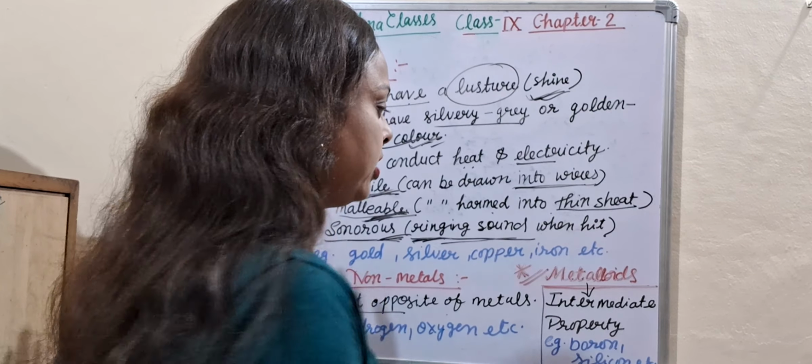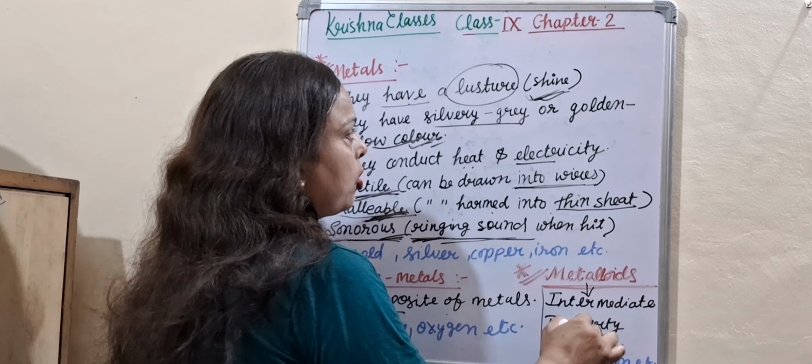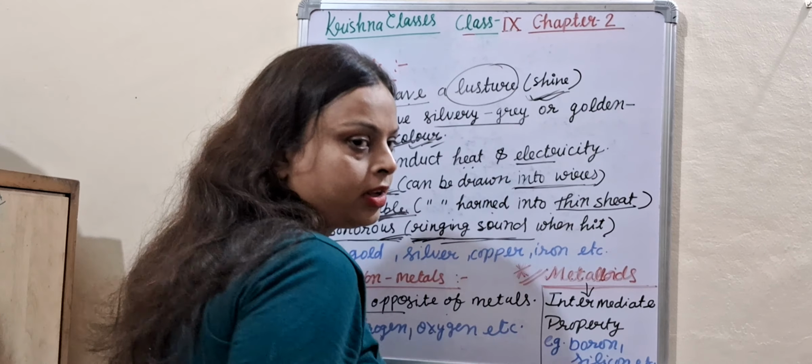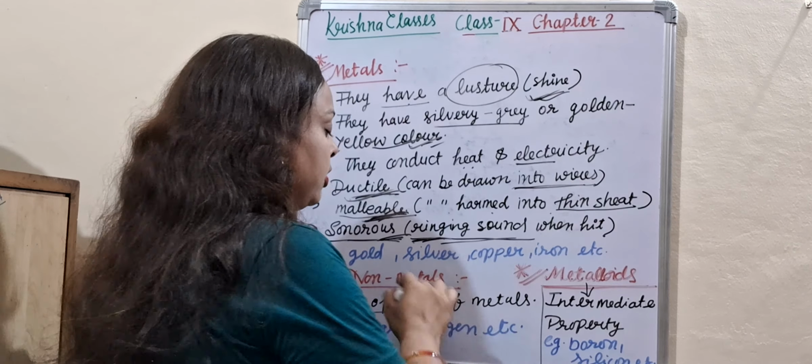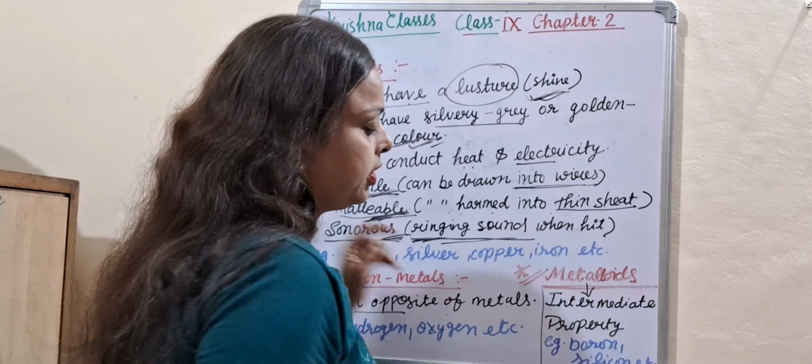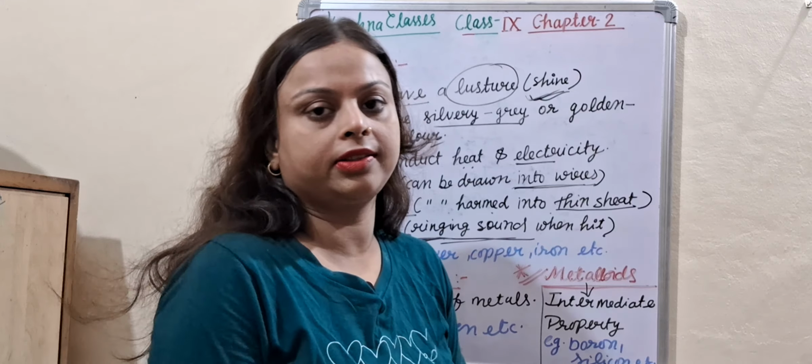And what are metalloids? Metalloids have intermediate properties between metals and non-metals. It means some properties of metals and some properties of non-metals take place in metalloids. Examples: boron and silicon, etc.